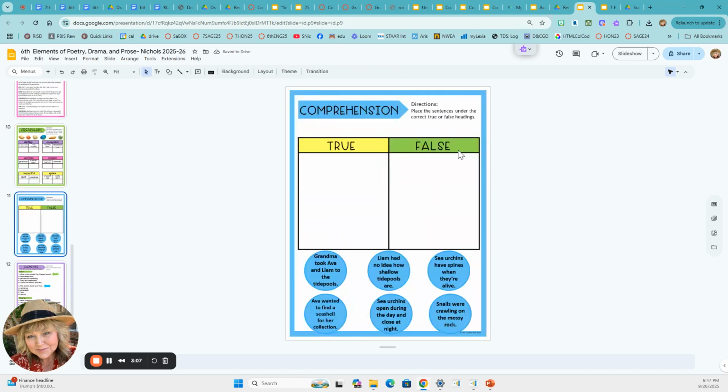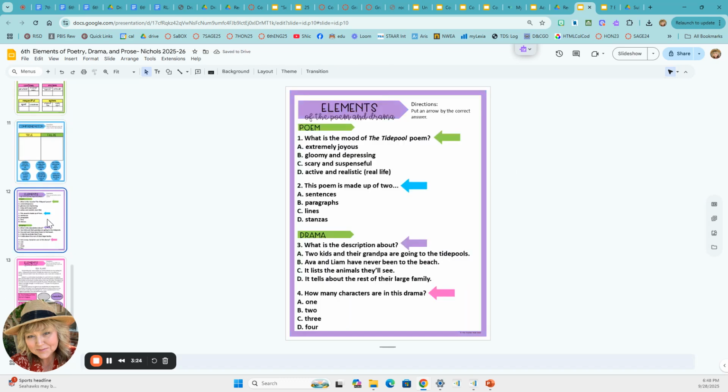On this one, place the sentences under the correct true or false headings. So you need to ask yourself, Grandma took Ava and Liam to the tide pools. Is that true or is that false? And whichever one it is, put it under that title. On this one, you're going to be answering questions about the poem or drama. And then you're going to move the arrows to the correct answer.